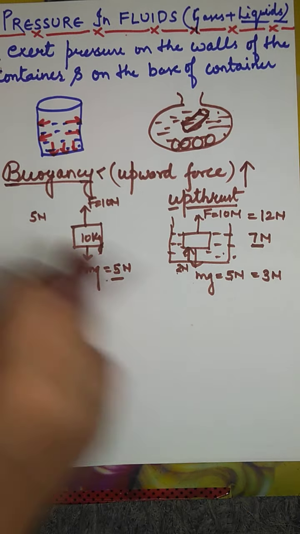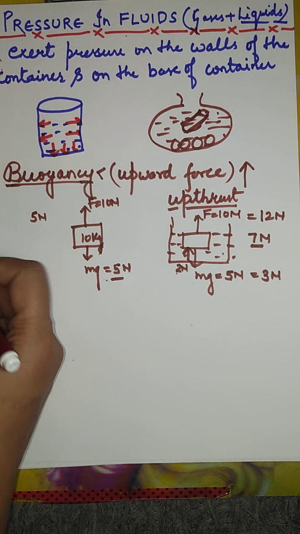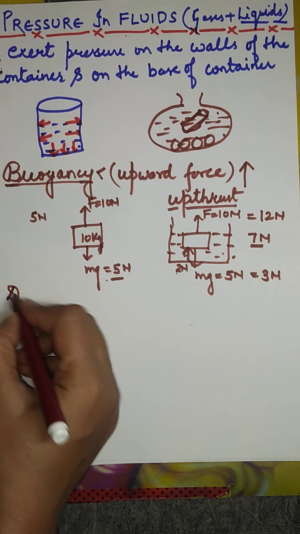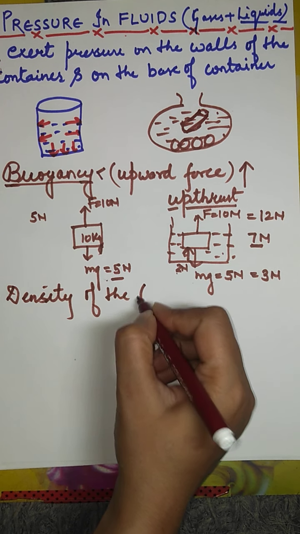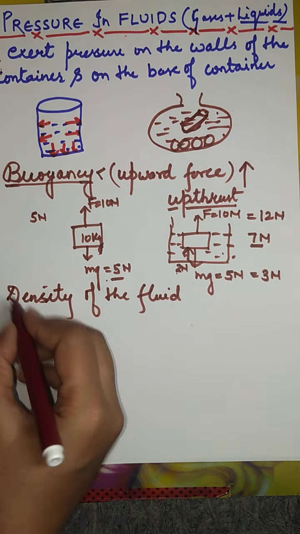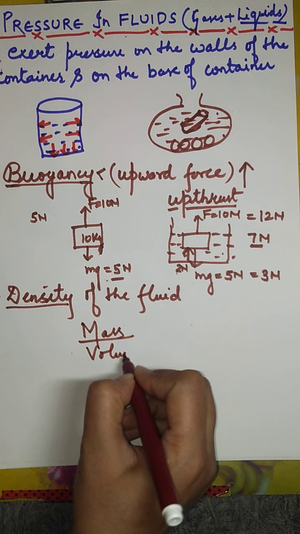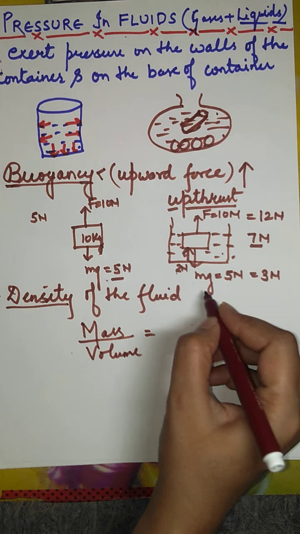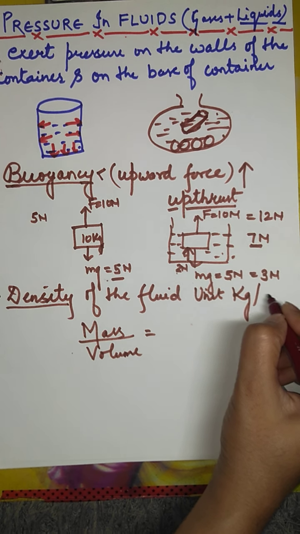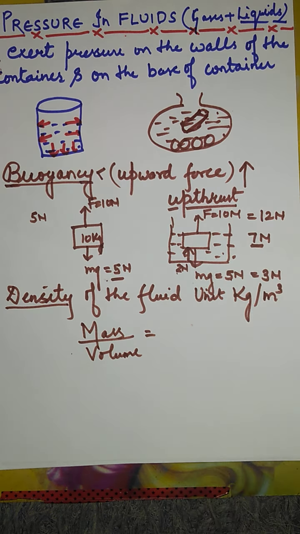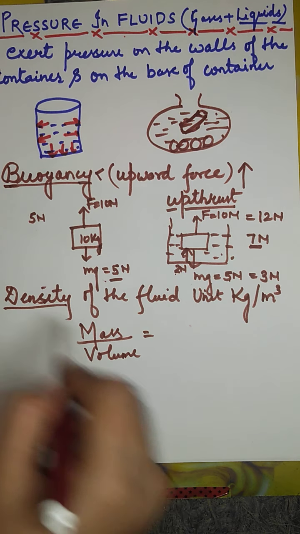There are some factors which affect this buoyant force. So the first factor which affects the buoyant force is the density of the fluid in which the object is placed. So what is density? Density is mass per unit volume. What is the unit of mass? It is kg, and the unit of volume is meter cube. So kg per meter cube is the unit of density. Clear? So mass per unit volume is density.